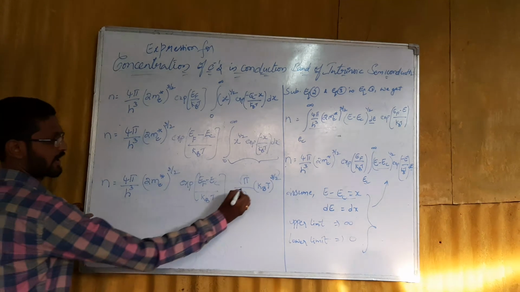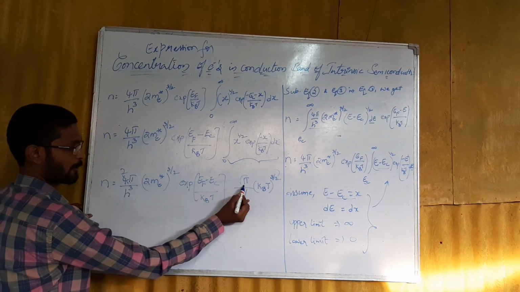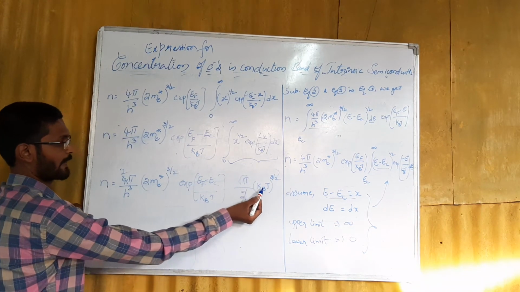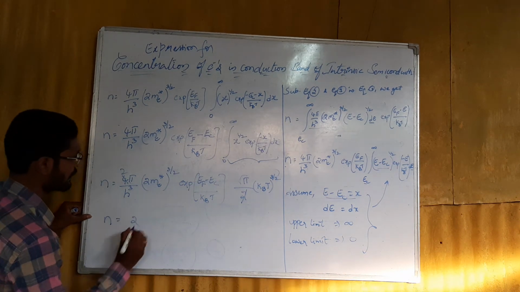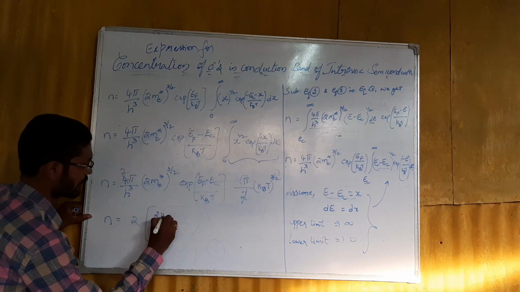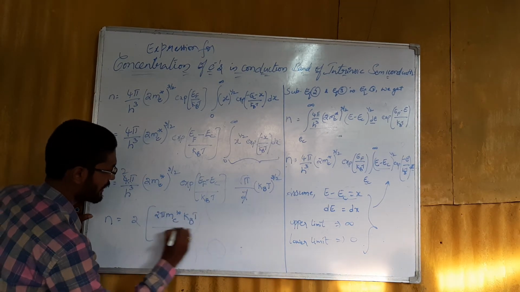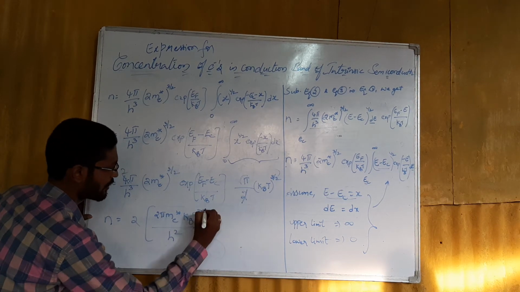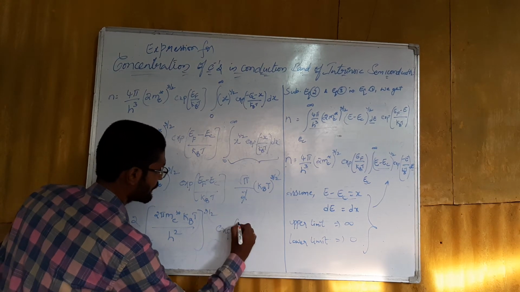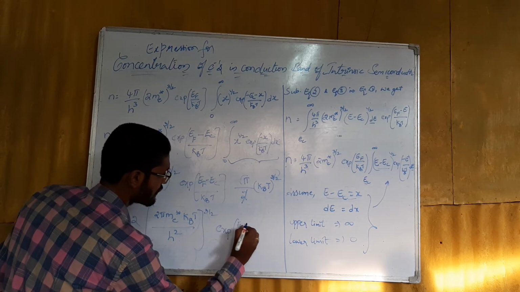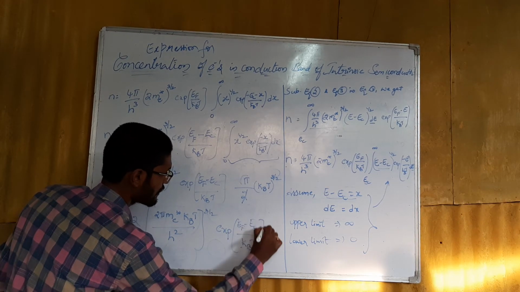Rearranging all the terms, it becomes 2, and π to the power of 1 into π to the power of 1 by 2 becomes π to the power of 3 by 2, and writing all the terms together, we get n is equal to 2 into (2π me star kBT by h square) whole to the power of 3 by 2 into exponential of (EF minus EC) by kBT.